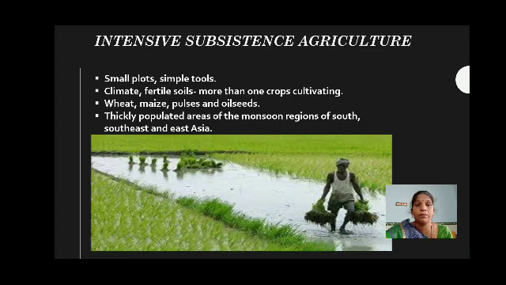Okay, so what are the crops that can be grown in the intensive subsistence farming? Wheat, maize, pulses and oil seeds and rice also. In Tamil Nadu, rice also. So where is this intensive subsistence agriculture practiced? It's practiced in thickly populated areas. That means river plains were helpful for the farmers for the intensive subsistence agriculture. That means the farmers plant the wheat, maize, pulses, rice and oil seeds for their own family.